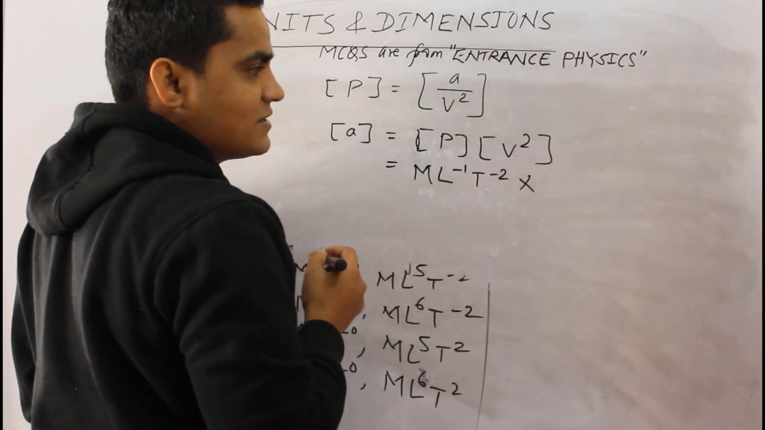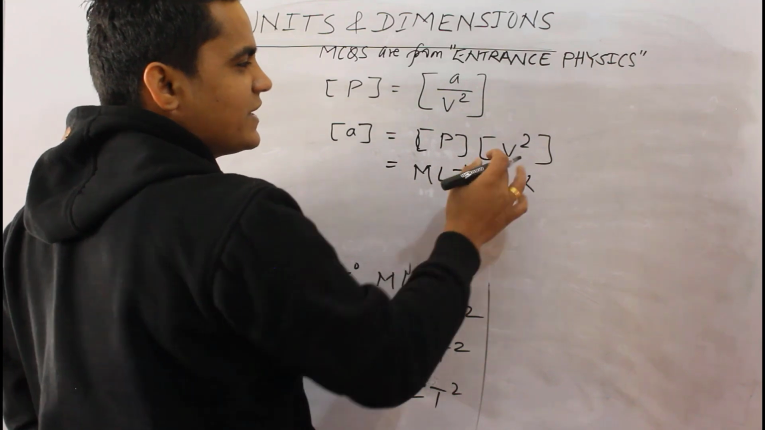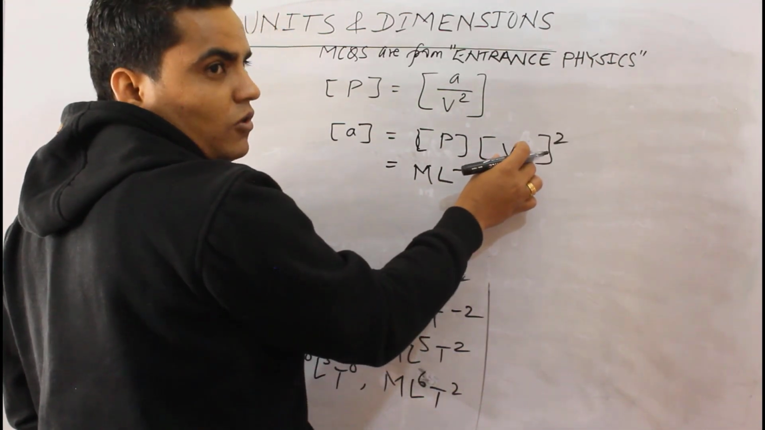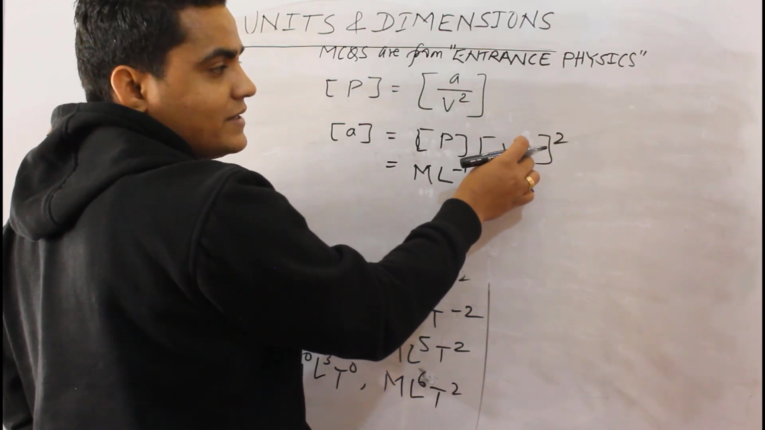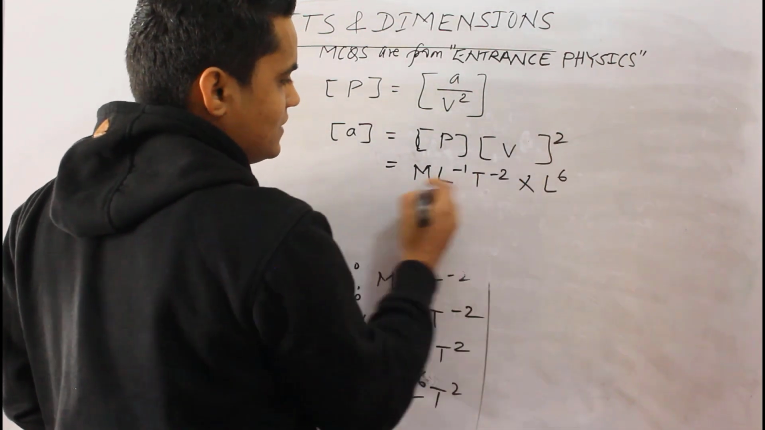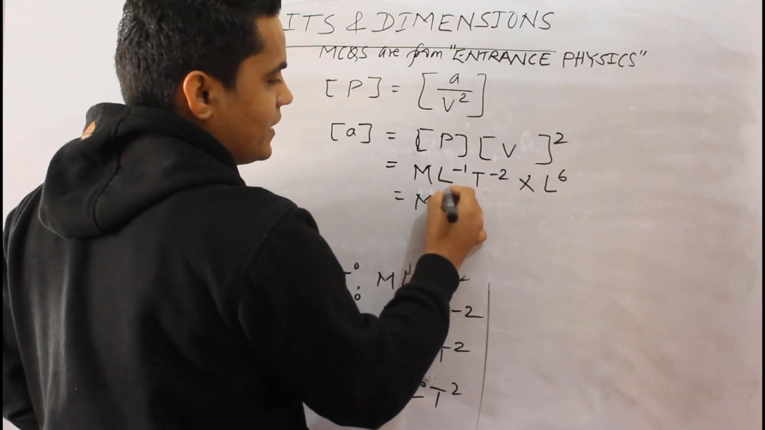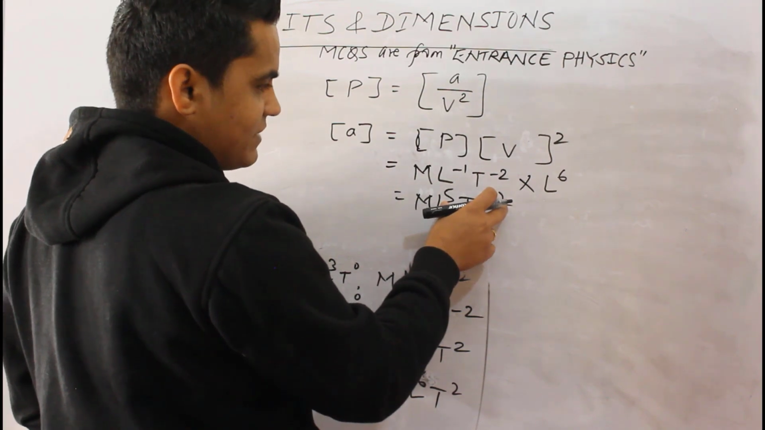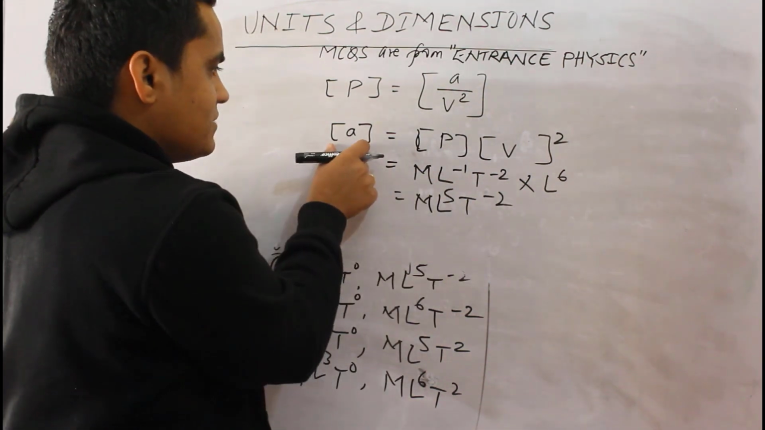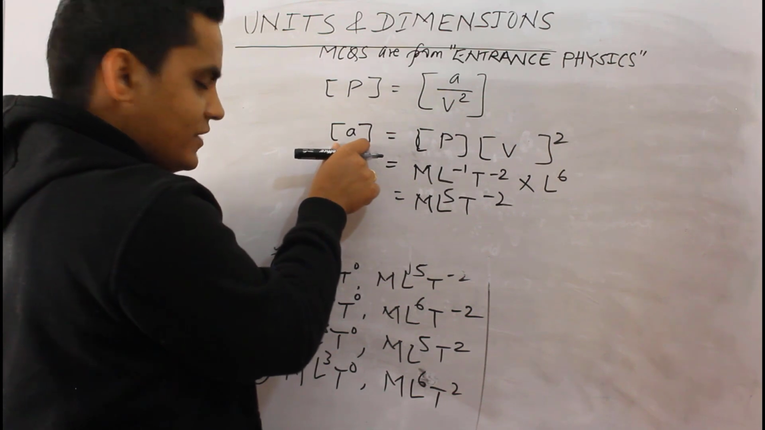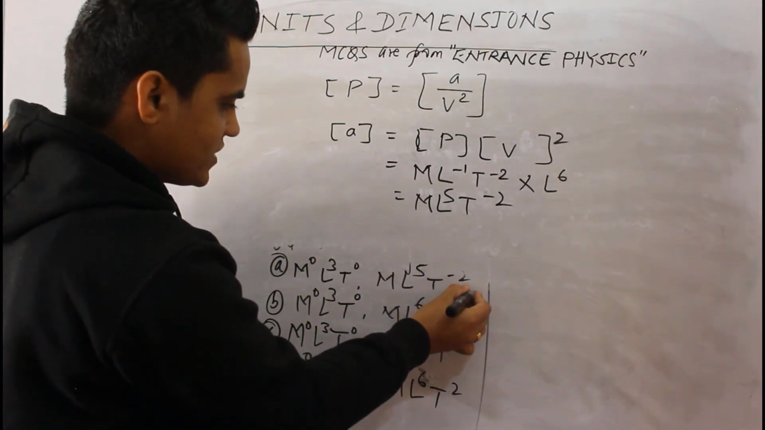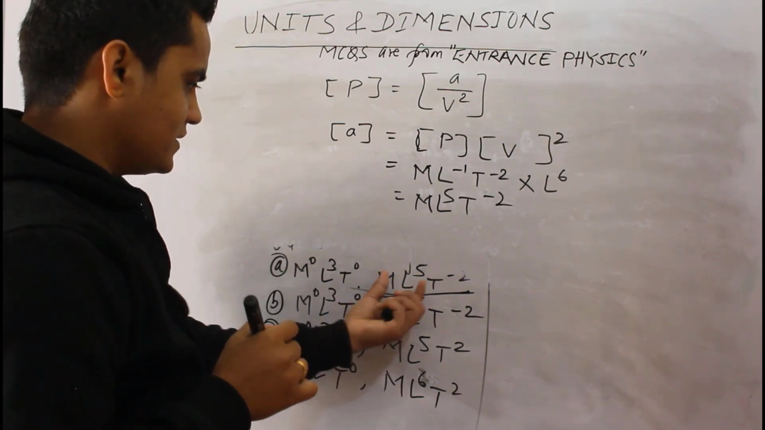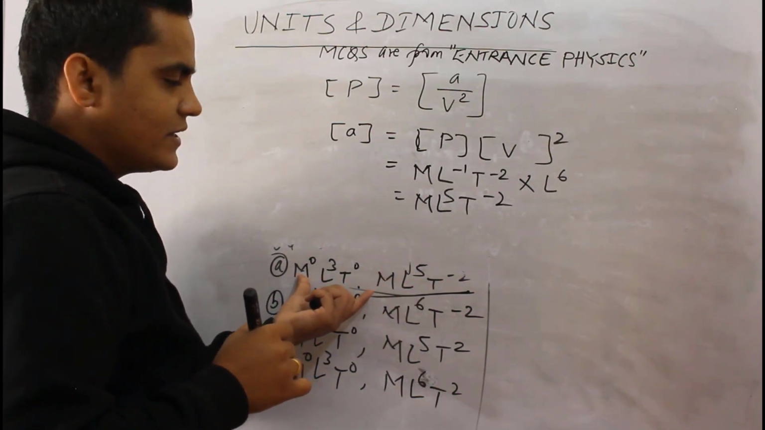And what is the dimension of V square? Volume has dimensions of L raised to the power 3, so V square is L^6, that is M L^5 T^-2. So after determining the dimensions of A, you can look into the options. Here is only one option, M L^5 T^-2. Yes, this can be our right answer. This can be our right option.